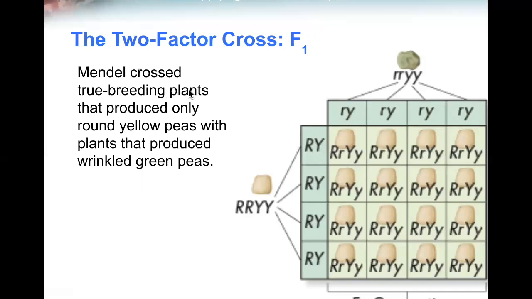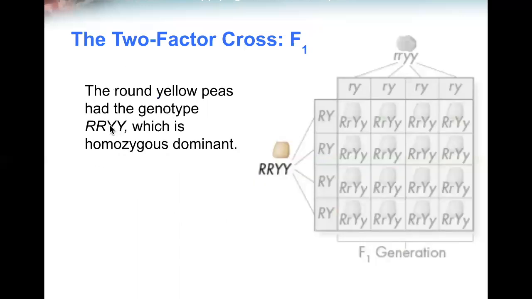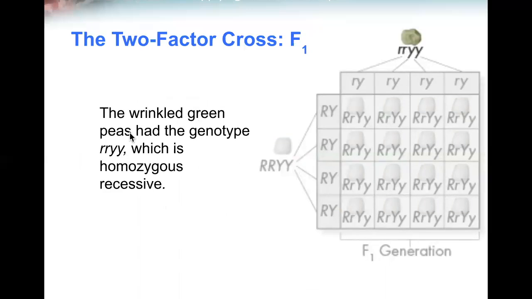Mendel crossed two true-breeding plants that produced only round yellow peas with plants that produced wrinkled green peas, and produced the F1 generation. Because round yellow are dominant, all the F1 generation had the dominant characteristics, both round and yellow. The round yellow peas had the genotype capital R capital R, capital Y capital Y, which is homozygous dominant. The wrinkled green peas had the genotype small r small r, small y small y, which is homozygous recessive.